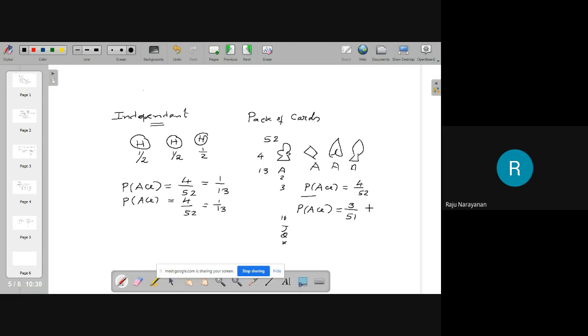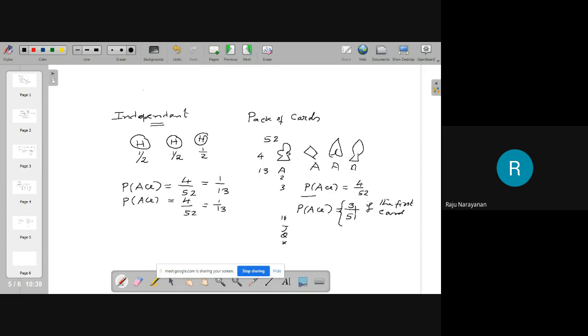Okay. It is not fully correct. It is partially correct. It is 3 by 51 if the first card drawn is an ace. I told you that the card drawn is put in my pocket. I never told you that the card was an ace.